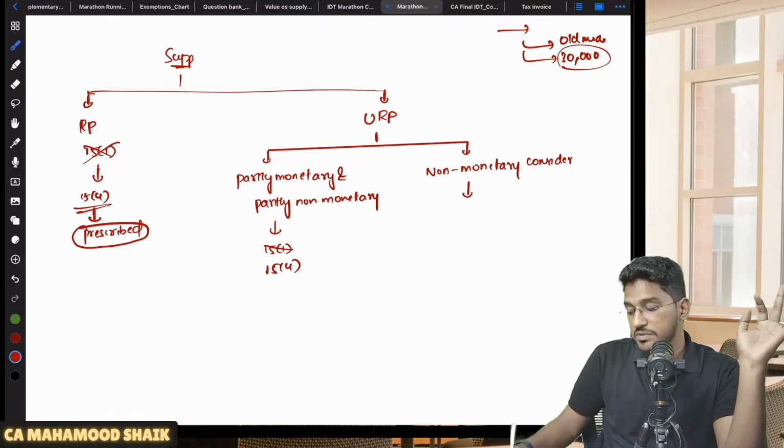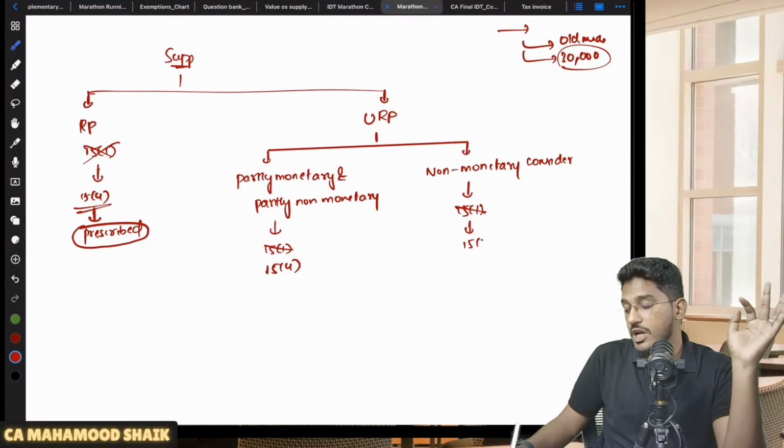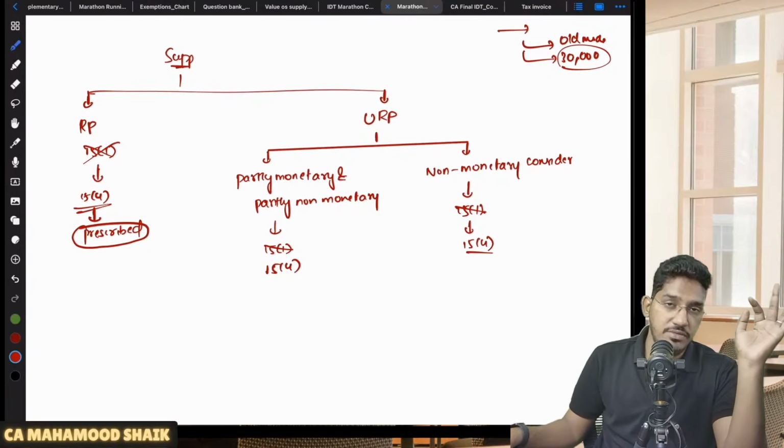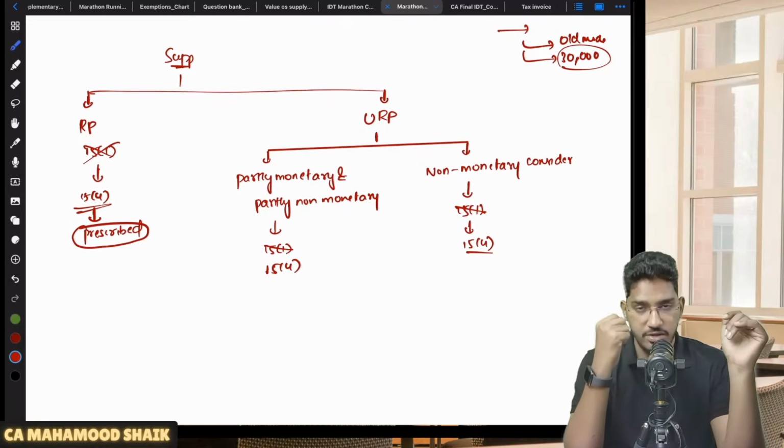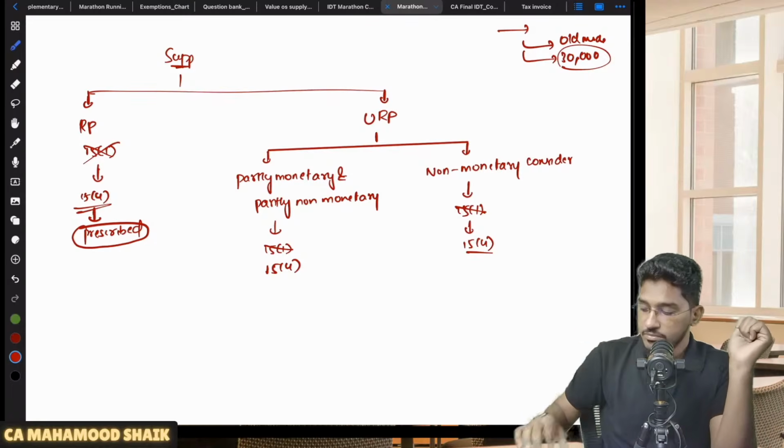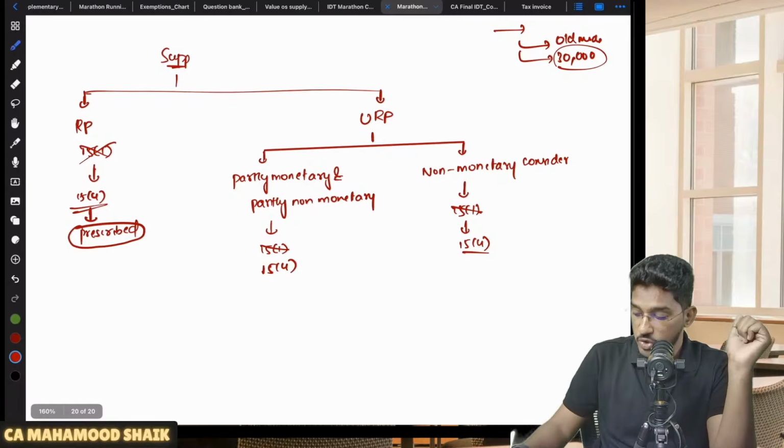In that case also, will 15 subsection 1 become applicable? No, sir. What will become applicable? 15 subsection 4. Once again, some rules are prescribed under 15 subsection 4. According to those prescribed rules, you determine the value of supply, and on that value of supply, you are required to calculate the amount of GST. Understood? So this is what 15 subsection 4 says.